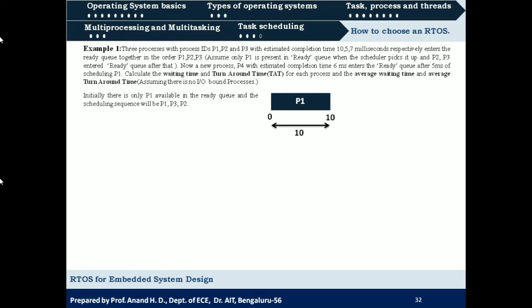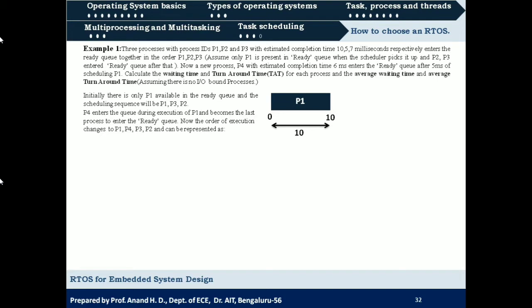It will not be preempted, even though at the 5th millisecond a new process P4 has entered the ready queue. According to last in first served scheduling, the last entered process, that is P4, should be scheduled. But since it is non-preemptive and P1 is already scheduled, P1 will be allowed to complete its execution from 0 to 10 milliseconds.